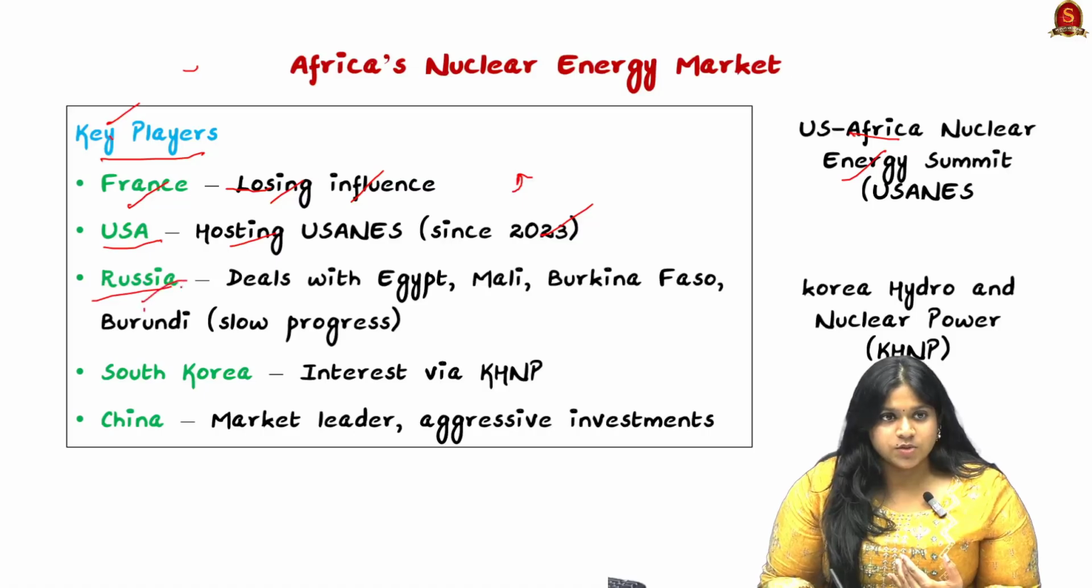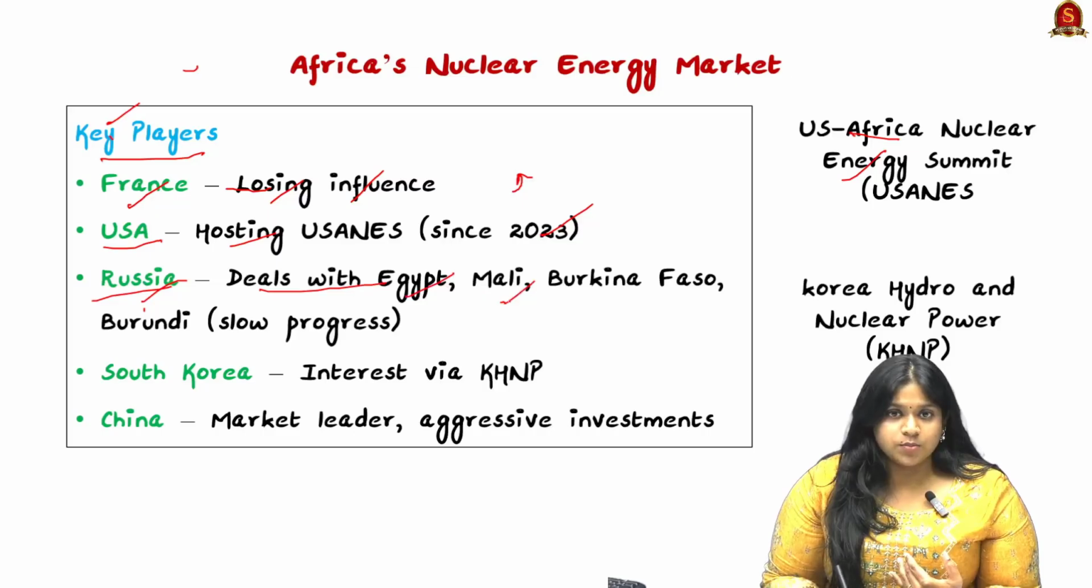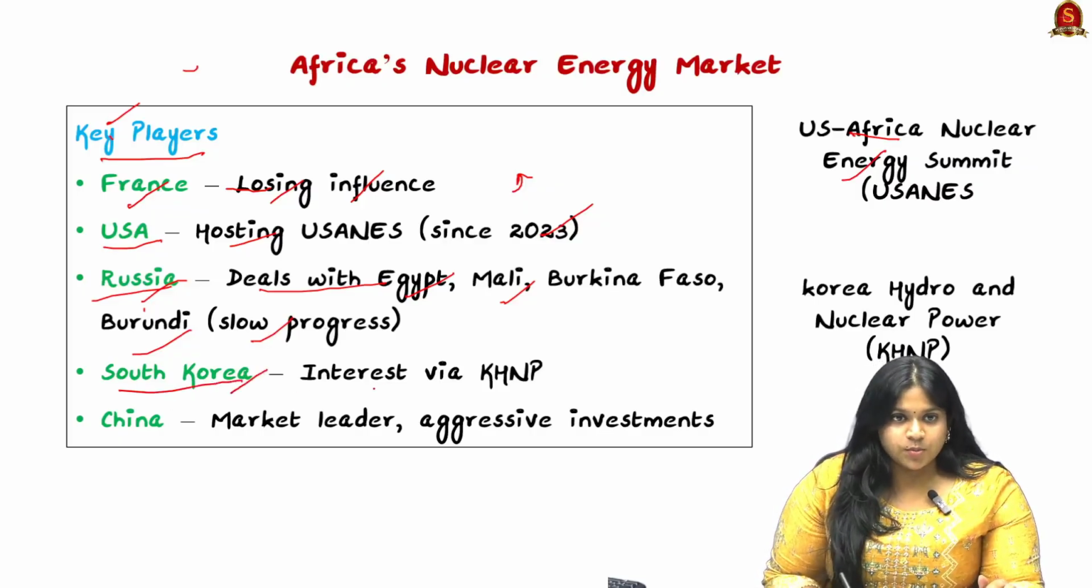So here, when it comes to Russia as one of the key players, they are dealing with Egypt, Mali, Burkina Faso, Burundi, where there is slow progress of the expansion of the nuclear energy market. Next is South Korea, where they have interest in Africa through the Korea Hydro and Nuclear Power Plant.